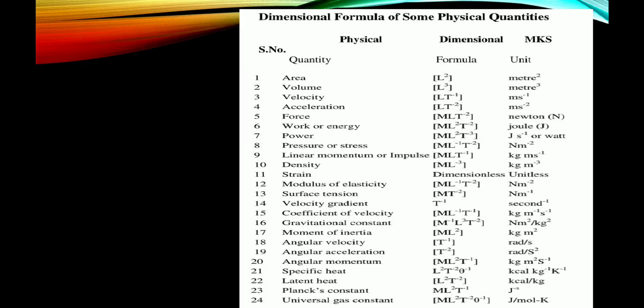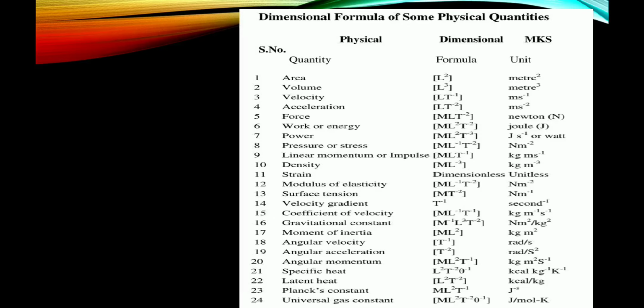Acceleration: LT⁻², meter per second square. Force: MLT⁻², newton. Work or energy: ML²T⁻², joule. Power: ML²T⁻³, joule per second or watt.